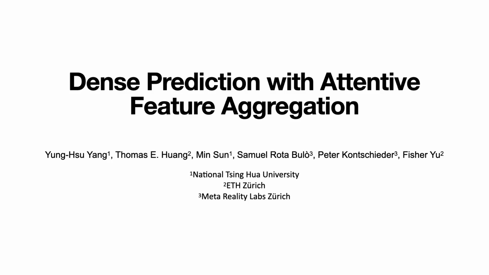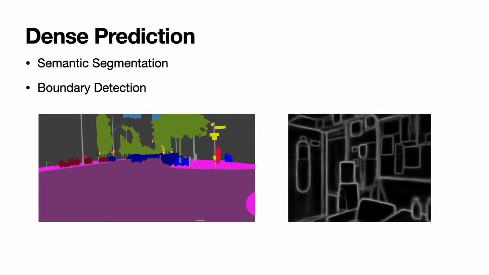This is the illustration video for dense prediction with attentive feature aggregation. Dense prediction tasks are fundamental enablers for many computer vision applications. To pursue higher performance, it is popular to exploit the multi-scale representations to balance preserving spatial details from shallower features and maintaining relevant semantic context in deeper ones.